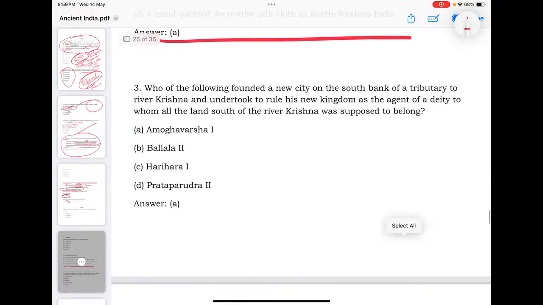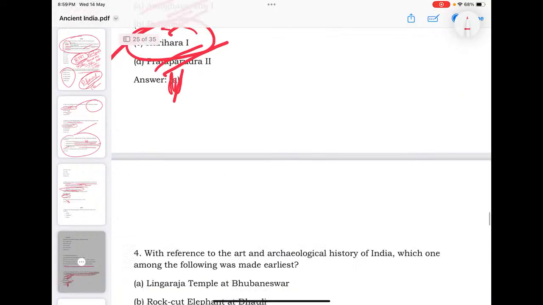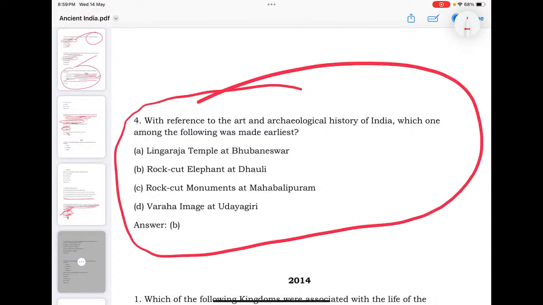Then see, there is a question: who of the following founded a new city on the bank of a tributary of the river Krishna, and the deity of this land belongs to this? This is not Amoghavarsha, this is not Ballala, this is not Prataparudra, this is Harihara. C is the answer.